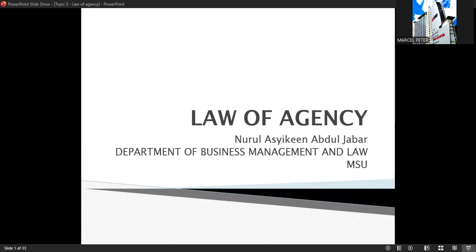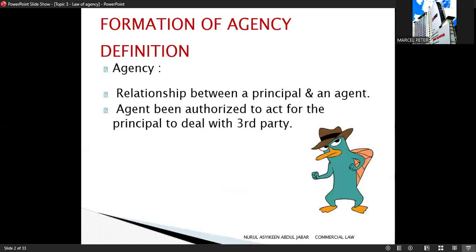Today we are going to look at the law of agency. So if we look at here, we are going to look at the definition first. So what is an agency? An agency is a relationship between two parties where we have the principal and the agent.